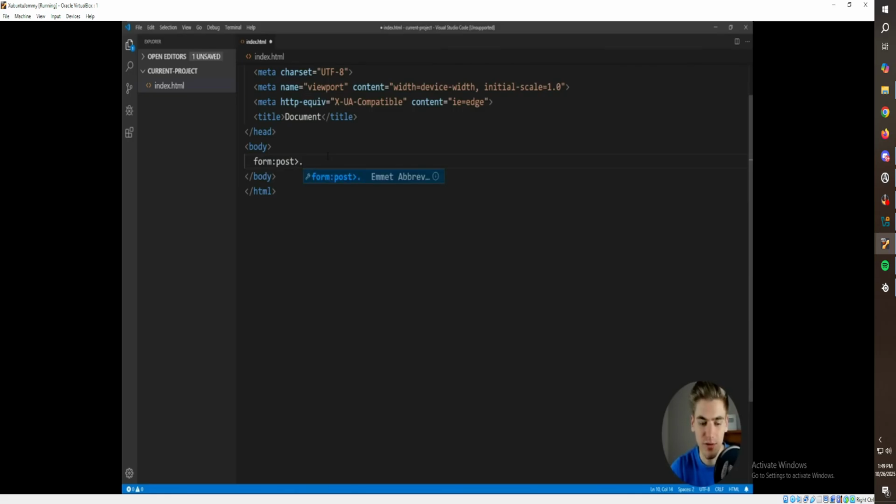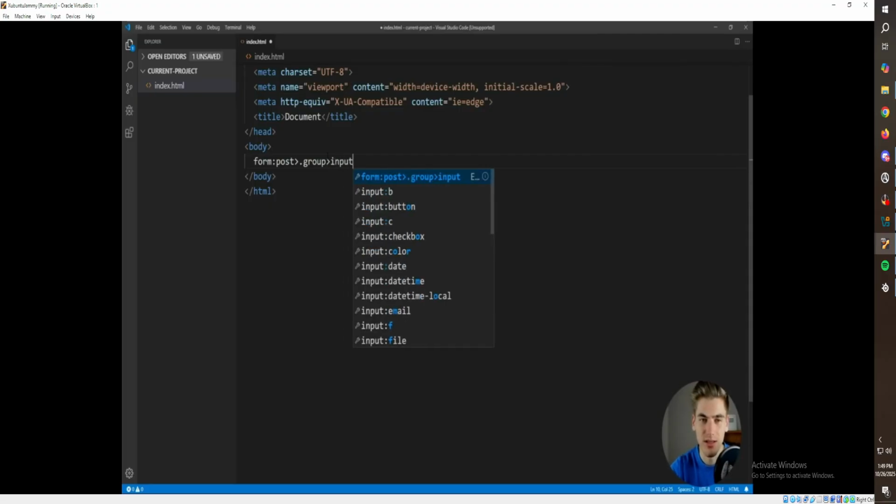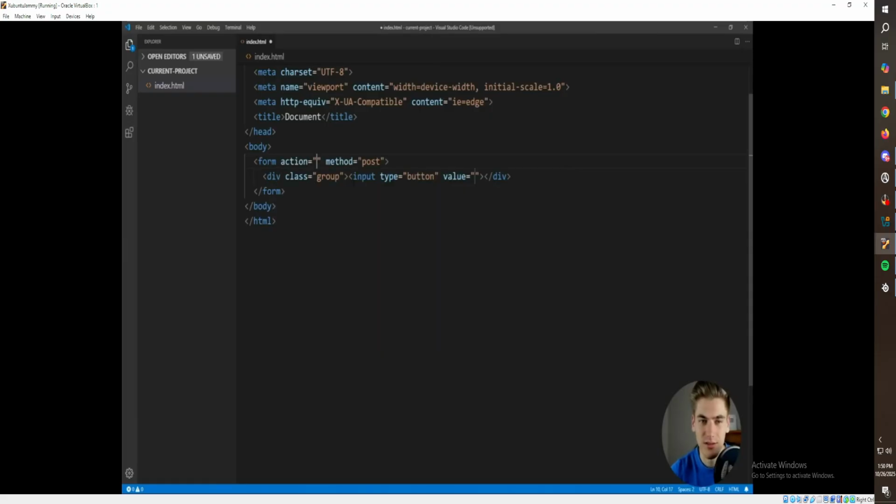So first we're going to have a group div, which is going to contain one of our inputs. So we're going to say input. And as you can see here, we have a bunch of different input options that we can go with. In our case, we're just going to use the basic text box input. So we're going to have our input here. And if we hit enter on this, you can see we have a div that has a group.